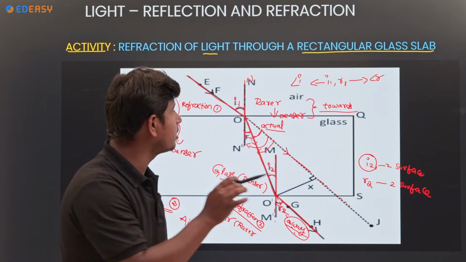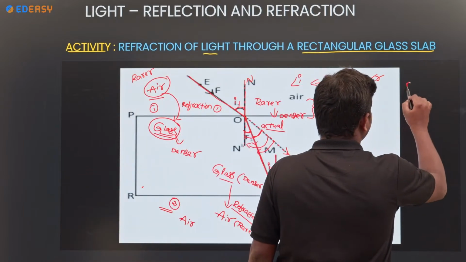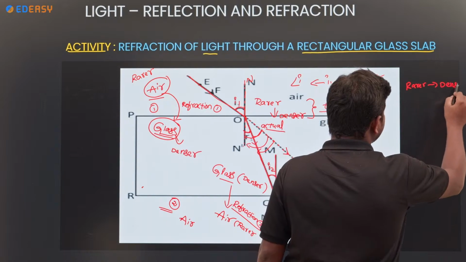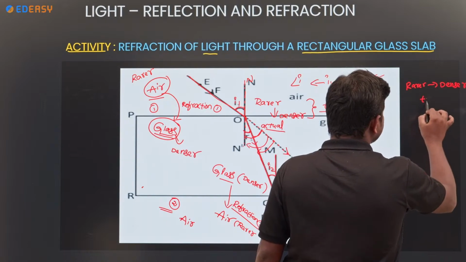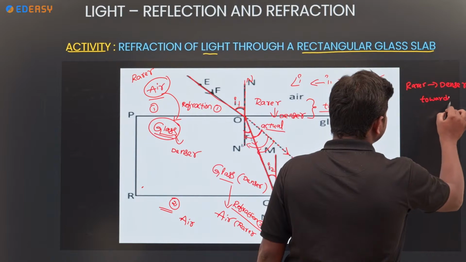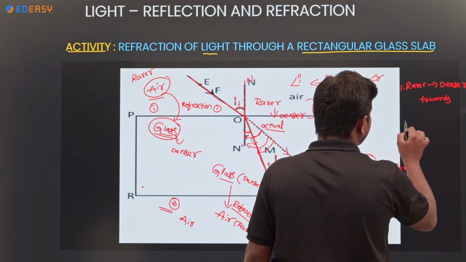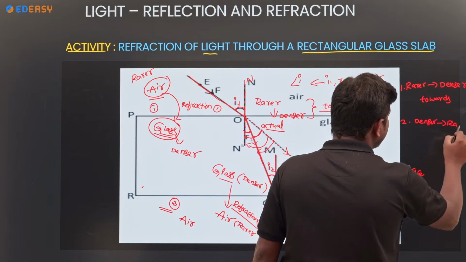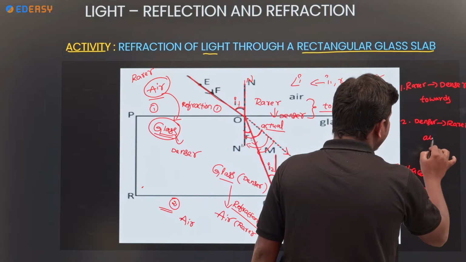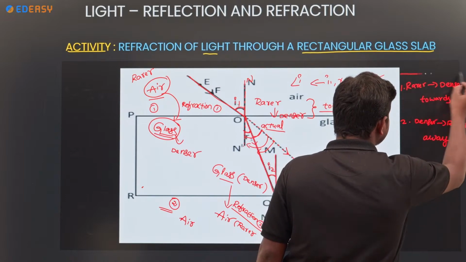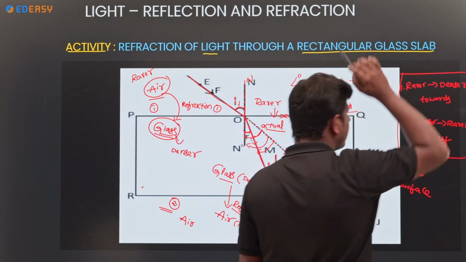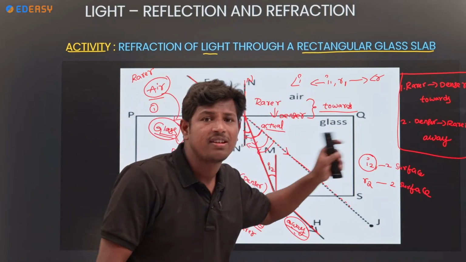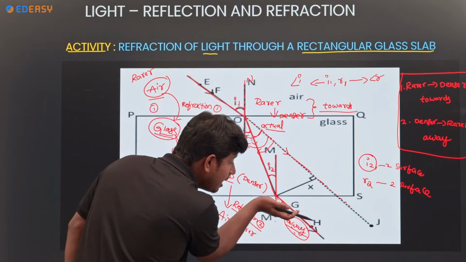Remember the points I am writing here: rarer to denser, towards the normal; denser to rarer, away from the normal.